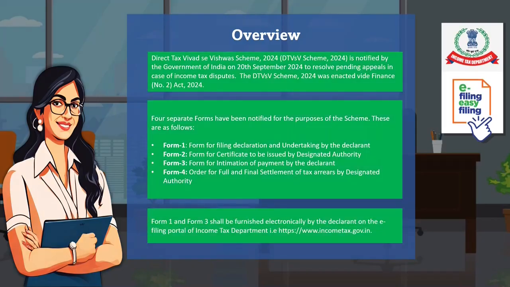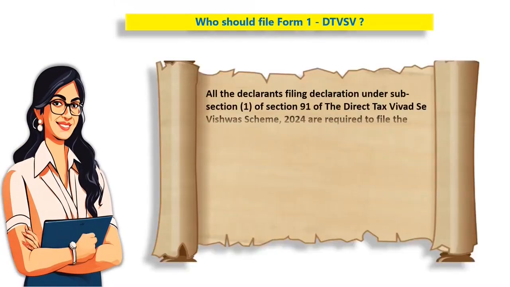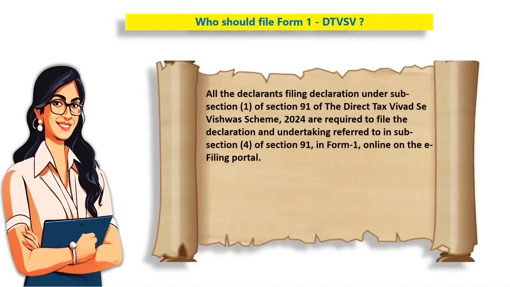Form 1 and Form 3 shall be furnished electronically by the declarant on the e-filing portal of Income Tax Department, that is www.incometax.gov.in. Form 1 DTVSV is required to be filed by all declarants who are filing declaration under subsection 1 of section 91 of Direct Tax Vivad Se Vishwas Scheme 2024. This is a declaration and undertaking referred to in subsection 4 of section 91. It is required to be submitted online on the e-filing portal.